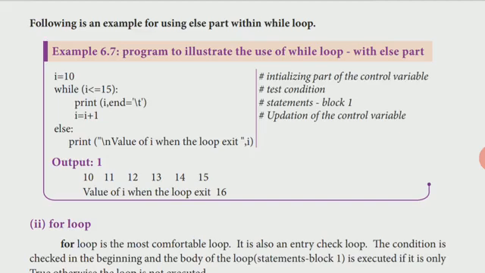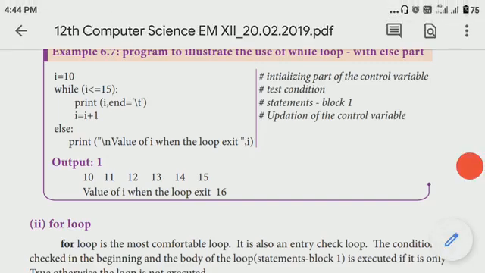So it will print and do the increment again. I becomes 16, so the while loop condition becomes false. 16 is not less than or equal to 15, so it will take the else part next: print the value of I when the loop exits, which is 16. So this is the while loop with else part. We saw the while loop separately and the while loop with the else part also.